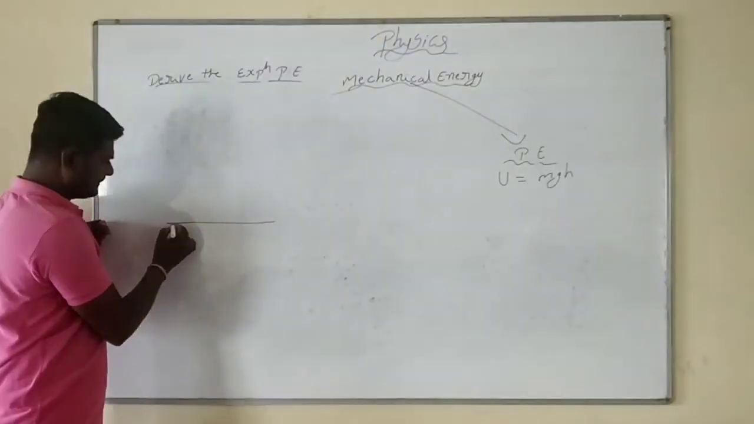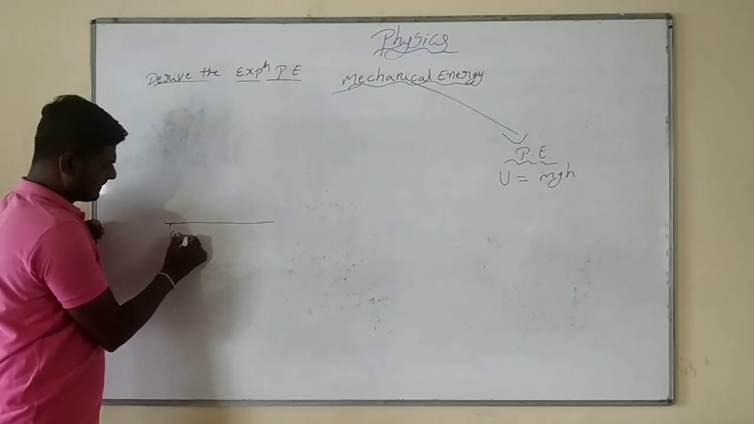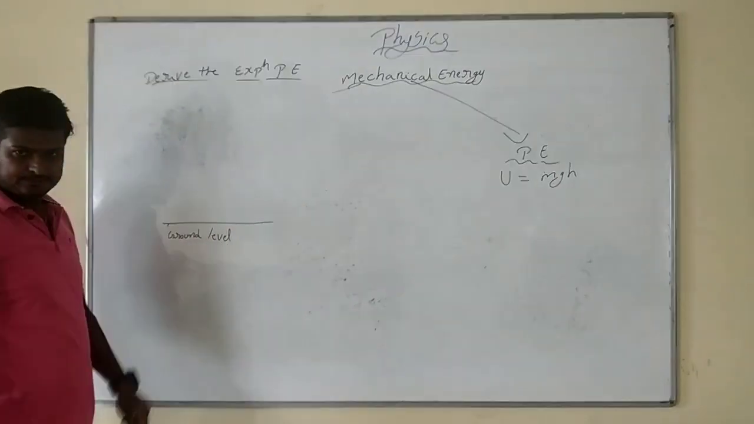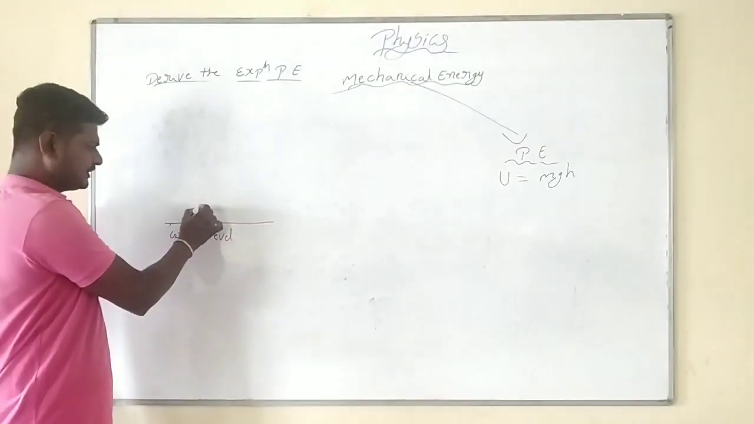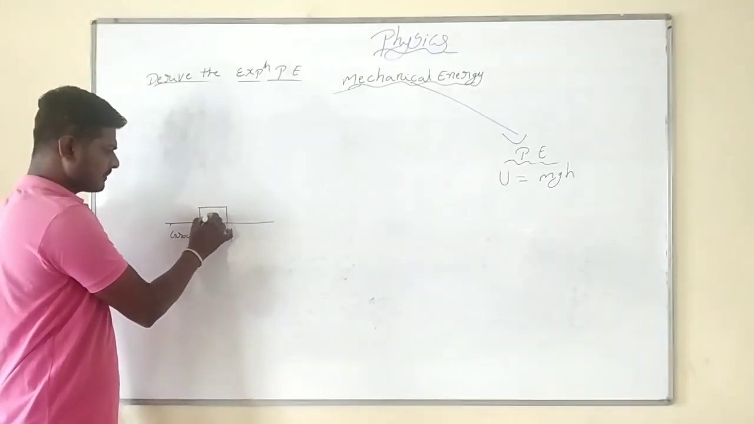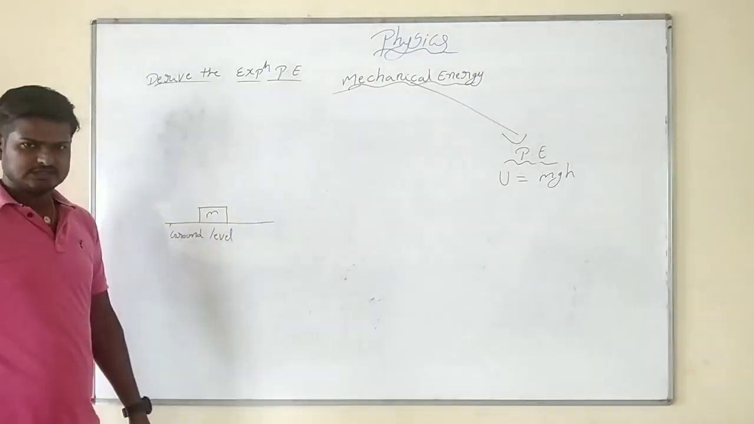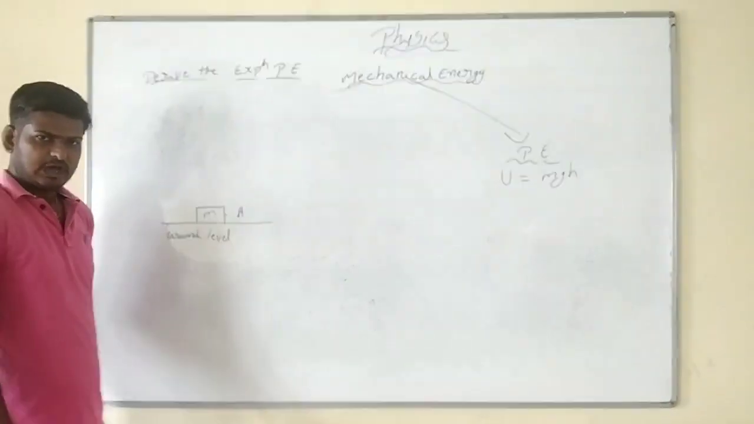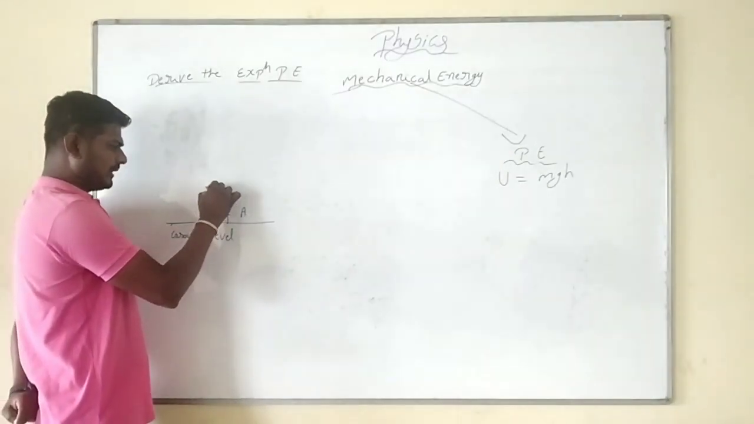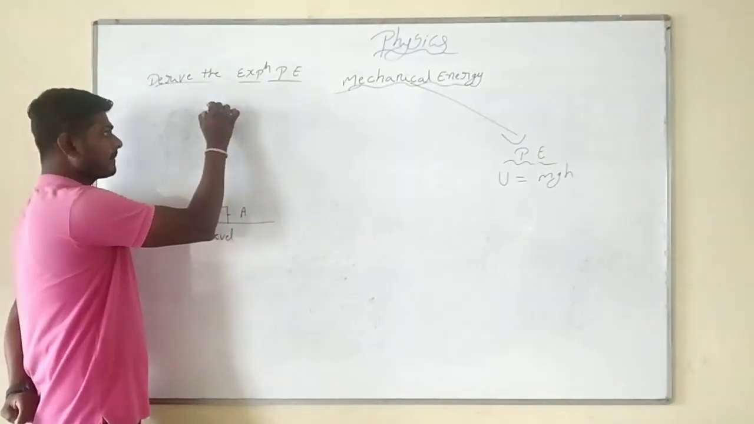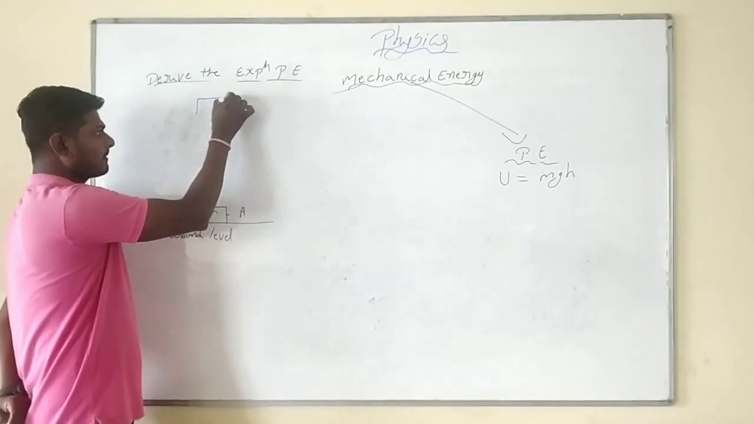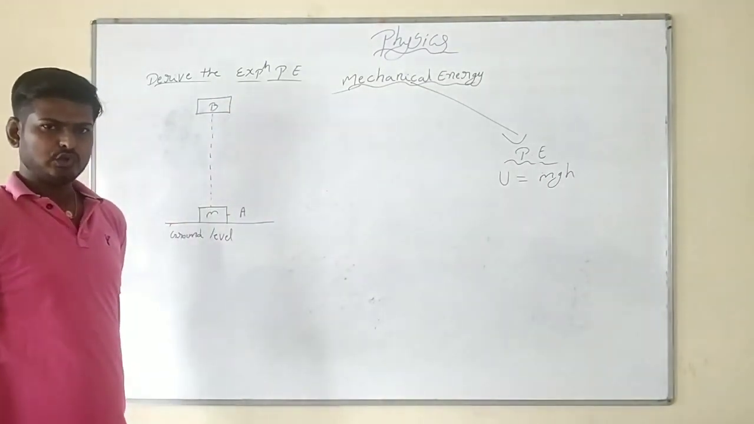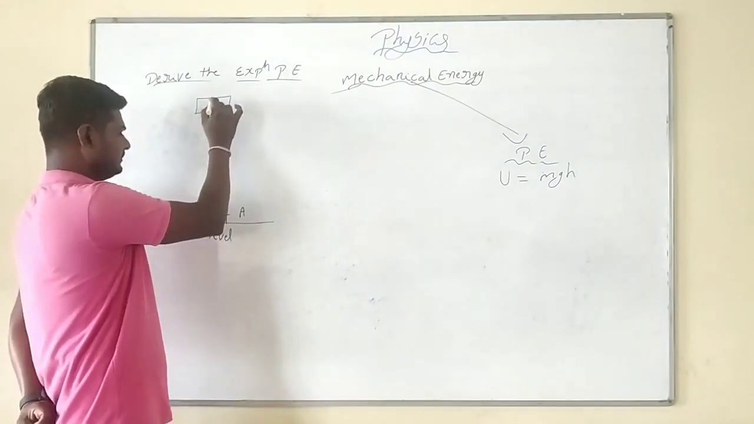This is the ground level. Here I am going to place an object of mass m. Initially at point A I am going to take this object. What I am going to do is move the object from A to B against the gravity.